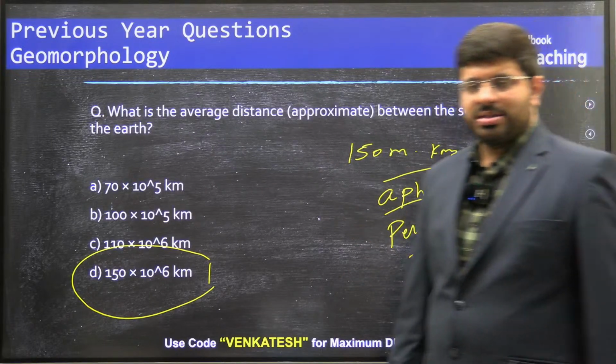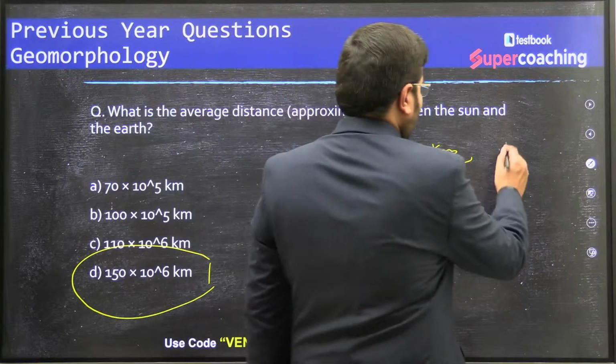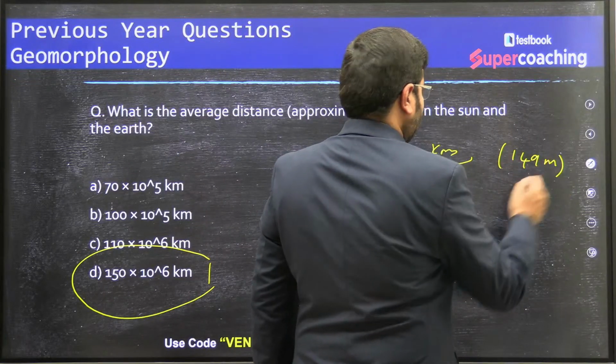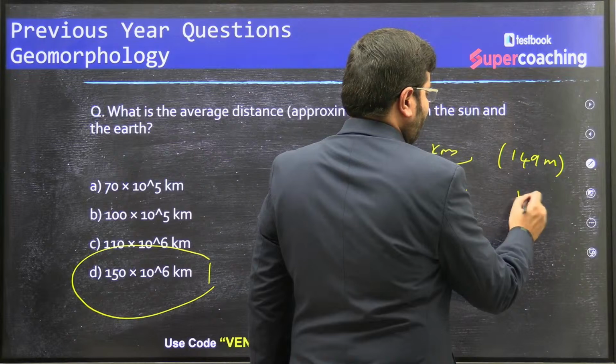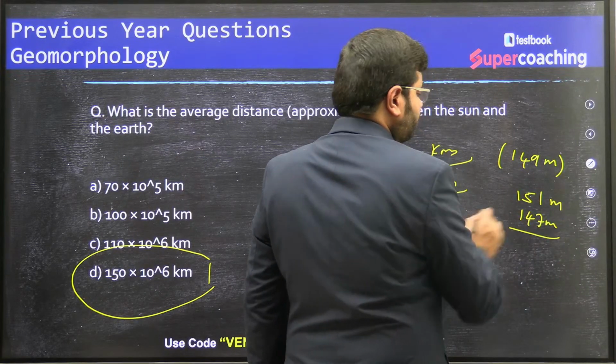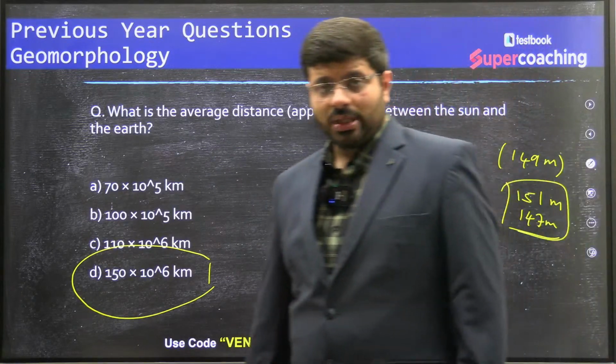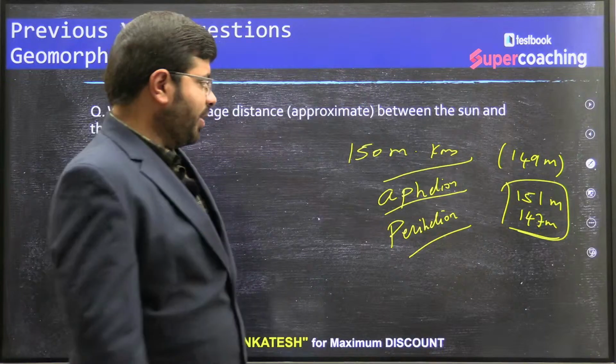On average, I remember it is around 149 million. The farthest would be 151 and the shortest would be around 147. This is the rough template, aphelion and perihelion.